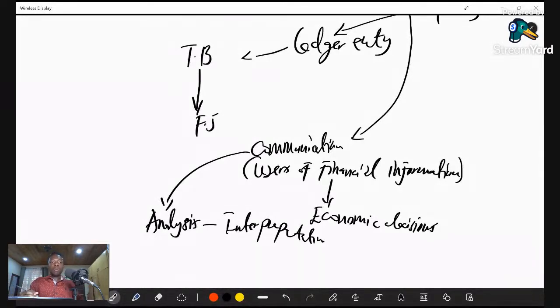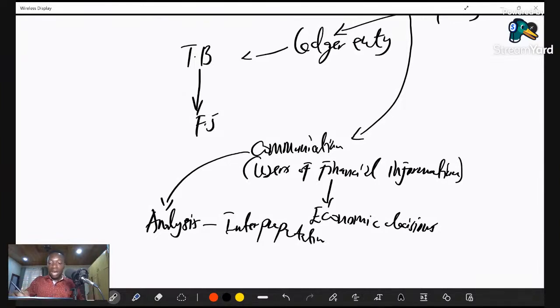So accounting has to do with the process or the art of identifying, measuring, and recording financial information, and then communicating this information to economic decision makers. Out of that, they will analyze and interpret in order to come out with the decision that they are going to make, to know how their interest is being factored in the affairs of the business. This is what we call an accountant.